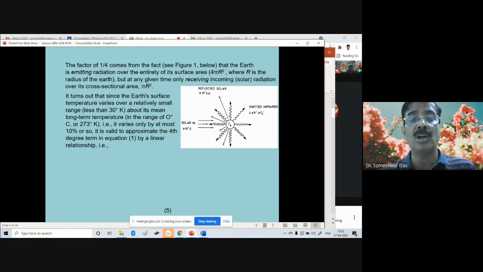So from the long-term mean, the temperature varies only by about 30 degrees Kelvin. That is, it varies only by at most 10% or so.